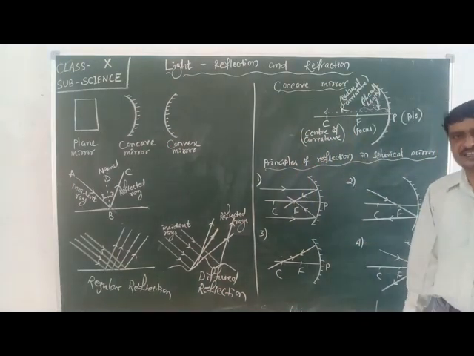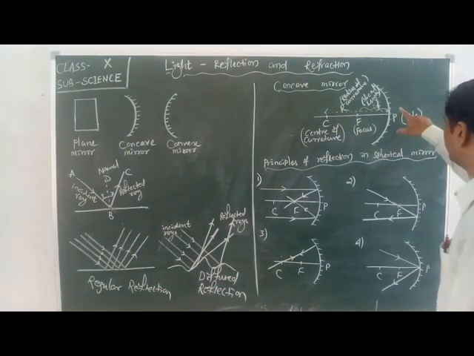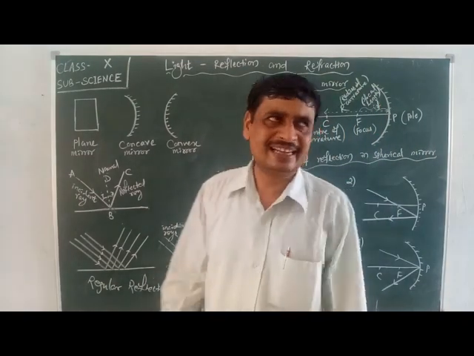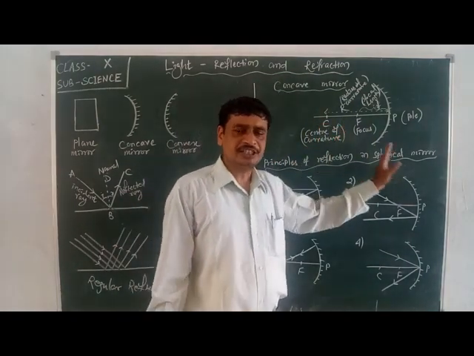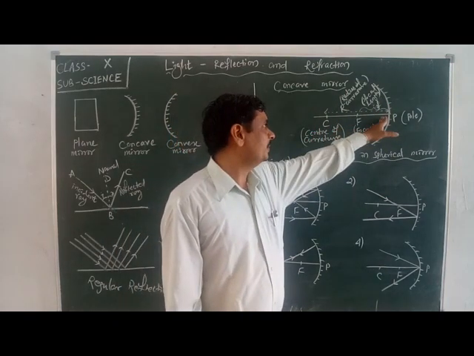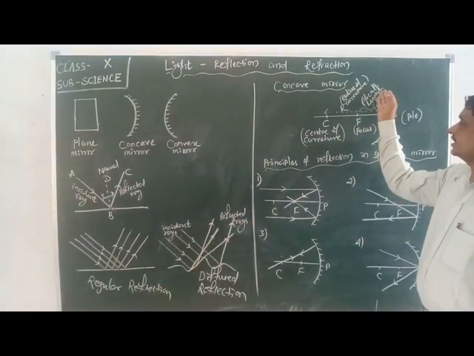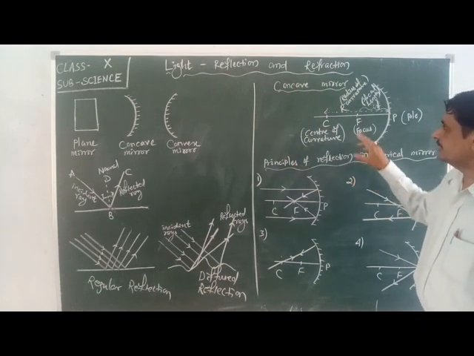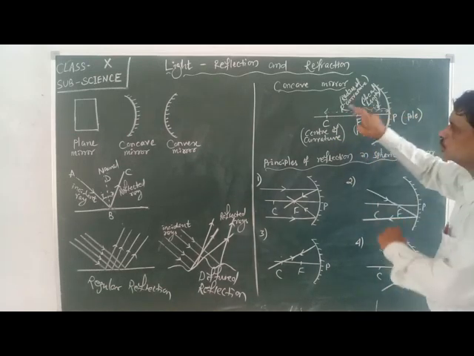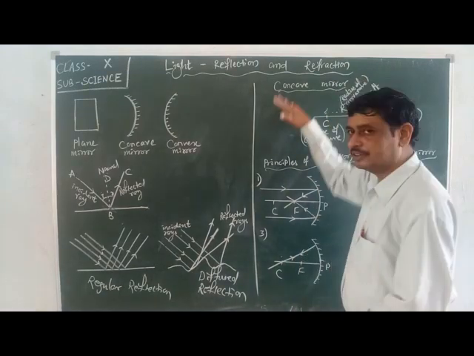That center is considered as the center of curvature, that is named C. Here the pole is named as P, and the center of curvature is named as C. The distance from the pole to the center of curvature is said to be the radius of curvature, because when we consider the whole sphere and C is the center of that sphere, then the distance from pole to center C becomes the radius of that sphere.